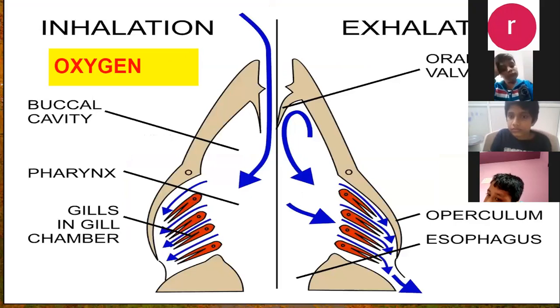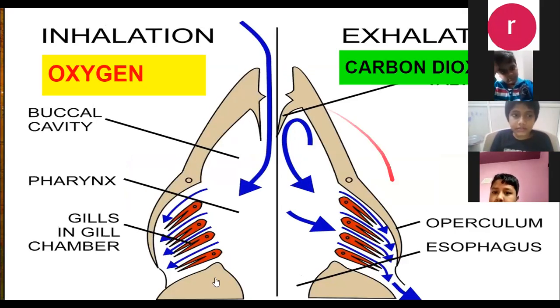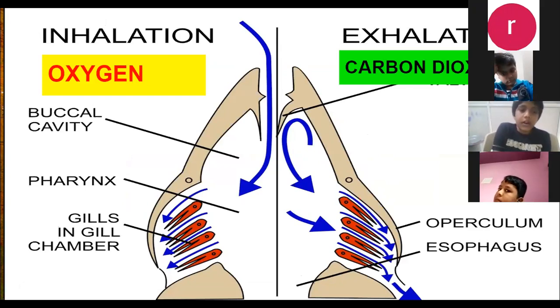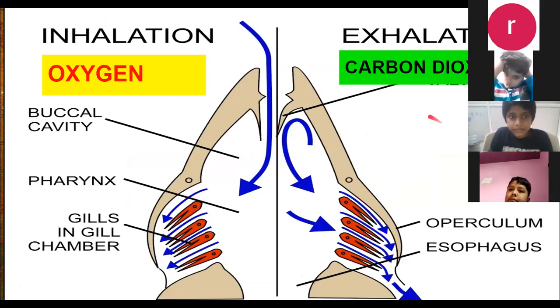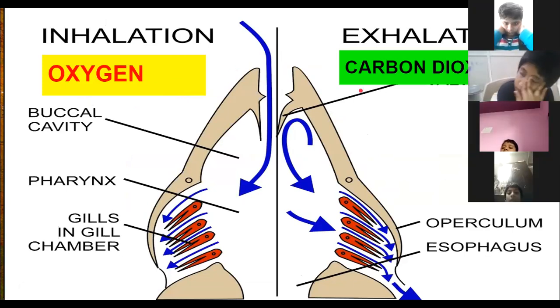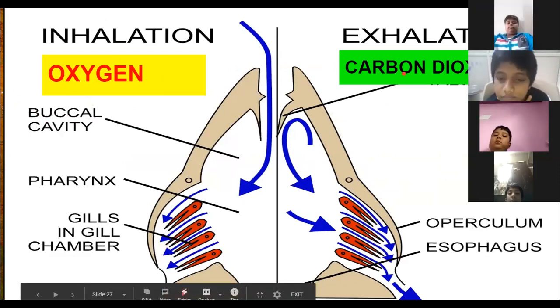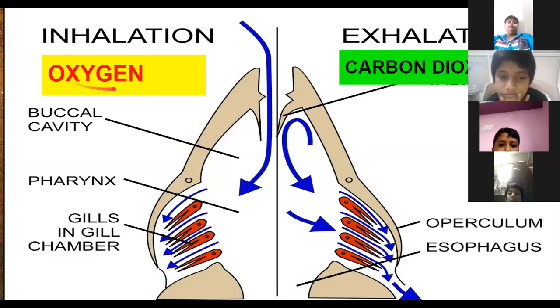Now look here, you can see this breathing, how you breathe. When you breathe in, you inhale, you take air inside. When you breathe out, you exhale. Inhalation means intake. Exhalation means output. So here, you inhale oxygen from the air, and what you exhale into the air is carbon dioxide. So you inhale oxygen, you exhale carbon dioxide. But who is giving us oxygen? And what happens to this carbon dioxide?